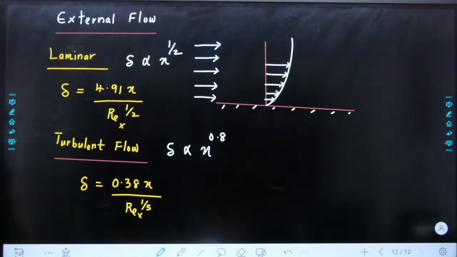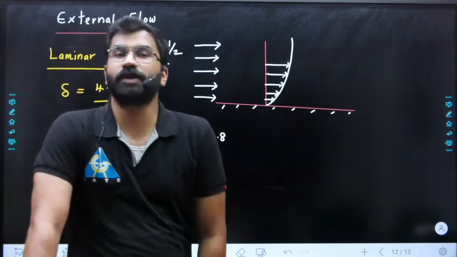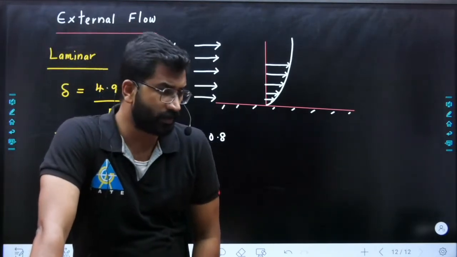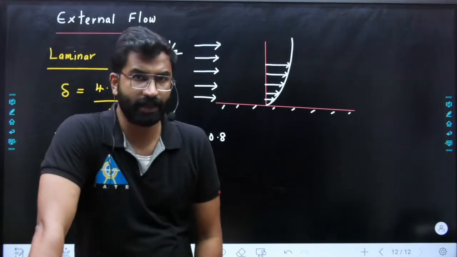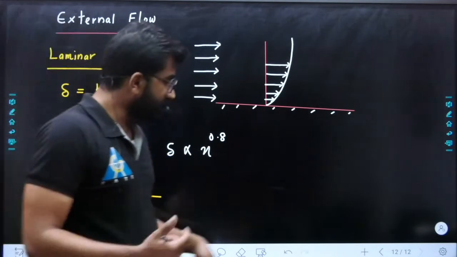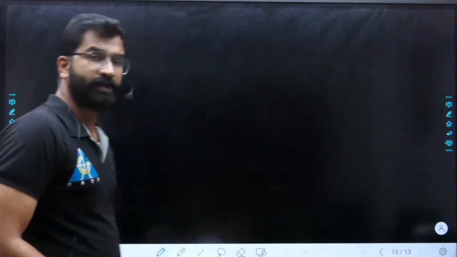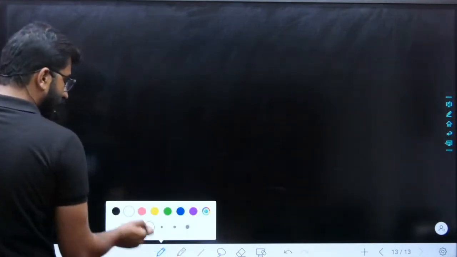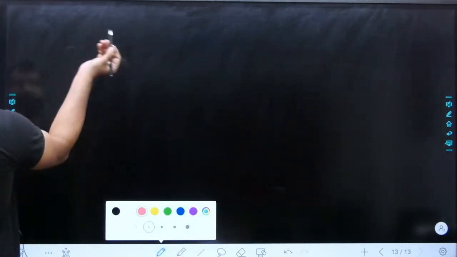Same external flow में they can ask you based on your Navier-Stokes equation. ठीक है, so Navier-Stokes equation का complete derivation मैंने किया है क्लास में, है ना. So you can remember the final equation at least, because sometimes they can ask you Navier-Stokes equation given in options, right? So I'm writing the Navier-Stokes equation in your x direction.